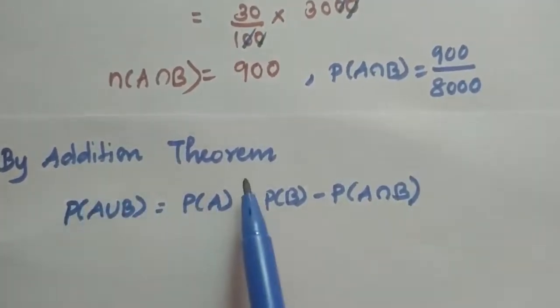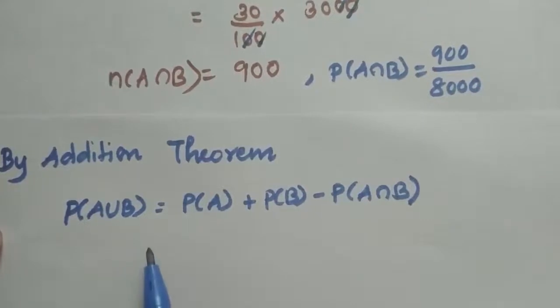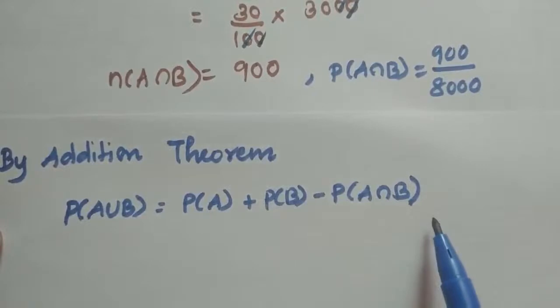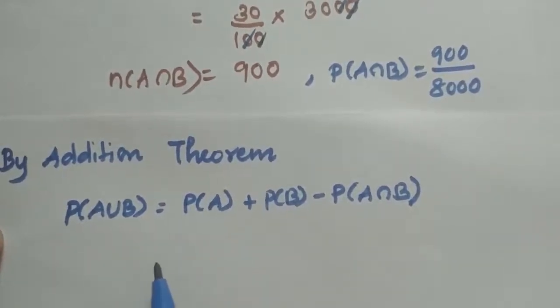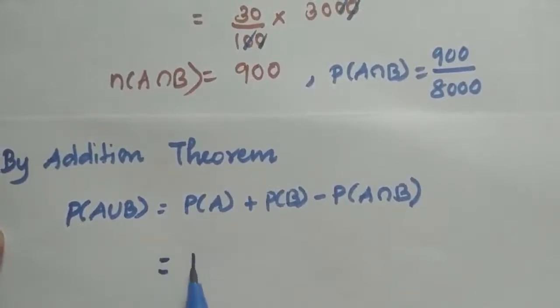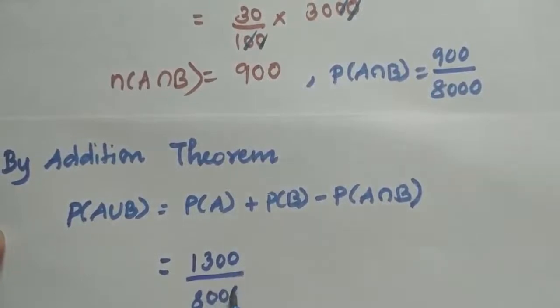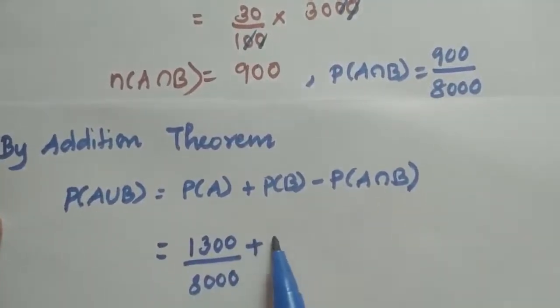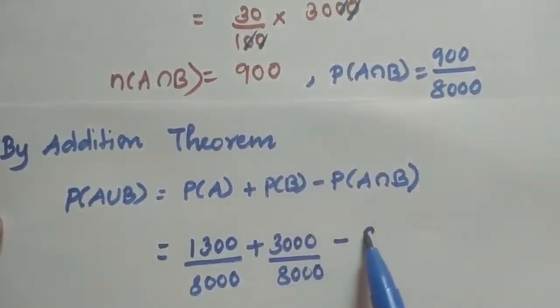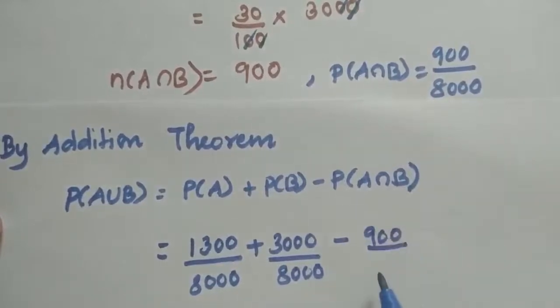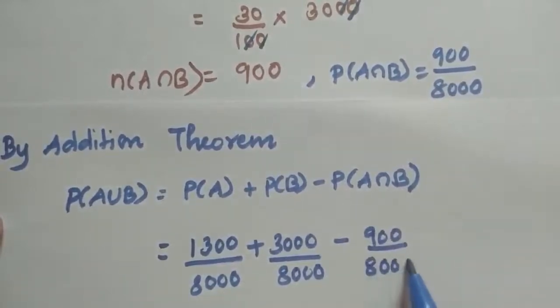By addition theorem of probability, P of A union B is equal to P of A plus P of B minus P of A intersection B. Now we are going to substitute the values here. P of A is 1300 divided by 8000 plus P of B is 3000 divided by 8000 minus P of A intersection B is 900 divided by 8000.